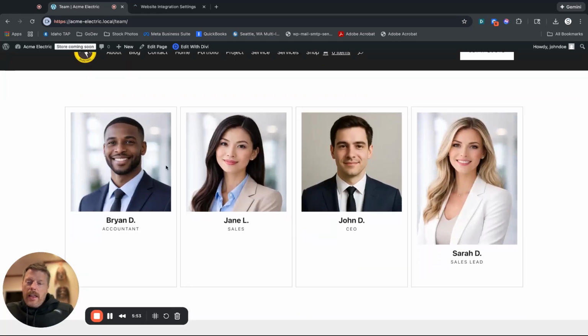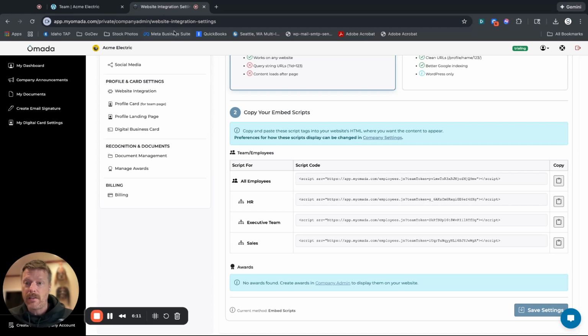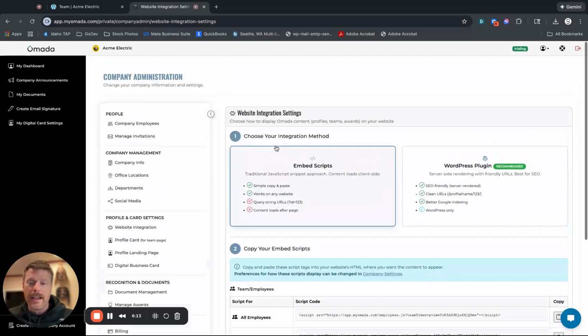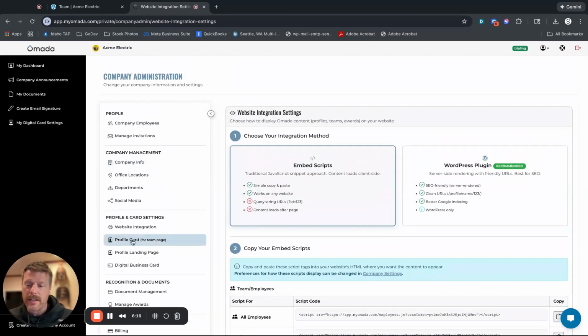Okay. So these are pretty bland looking landing page profiles. You can keep it as simple as this, but we can add some of the items that they have within their profile onto this page as well. So let's go into website integration, back into Omada. And let's go to this other setting right here called profile cards for team pages.